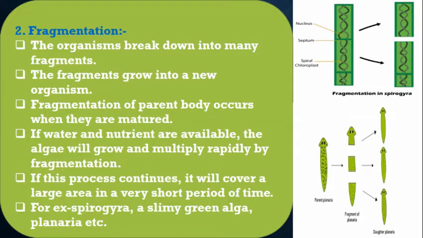This is a very quick process. In a similar way, the body of the planaria, or flatworm, gets divided into fragments, and each fragment gives rise to a new planaria.